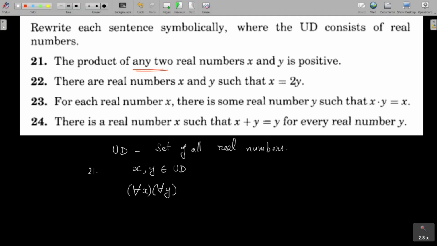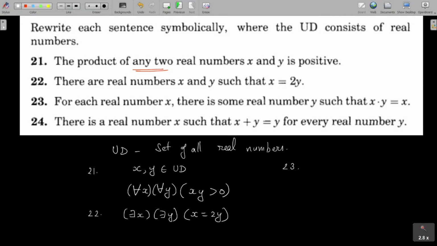Here the predicate is the product of any two real numbers x and y is positive, so we write x into y is greater than 0. This means that for any real number x and for any real number y, x into y is greater than 0. Next one, there are real numbers x and y such that x equal to 2y. So here the quantifier is there exists x and there exists y such that the condition is x equal to 2y.